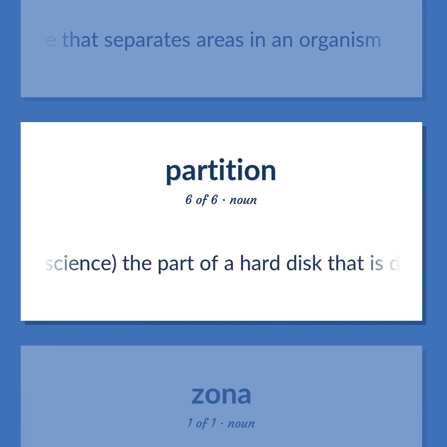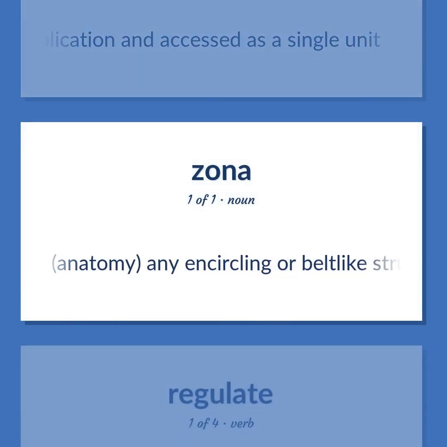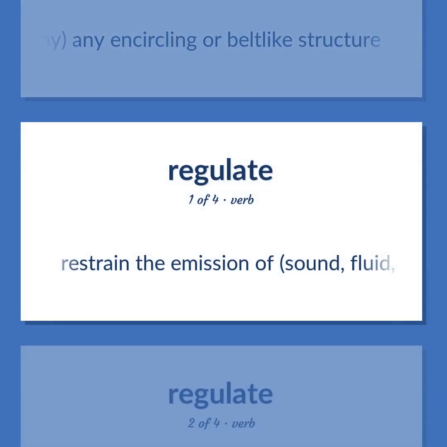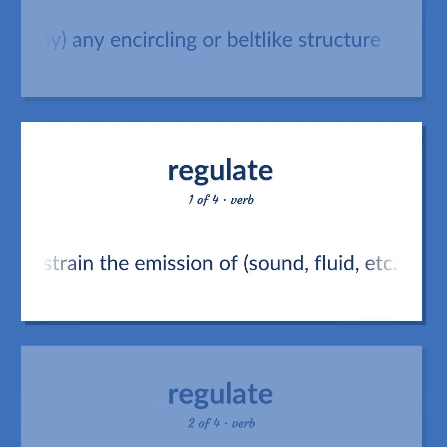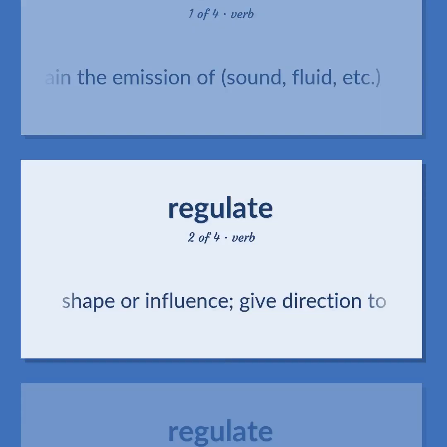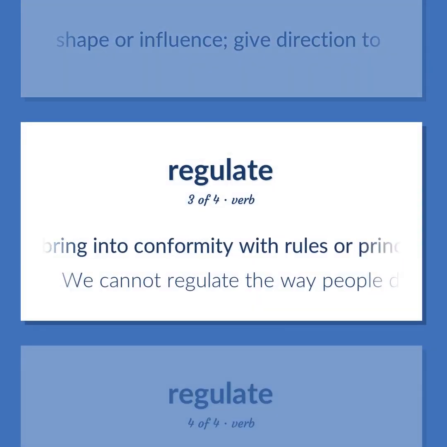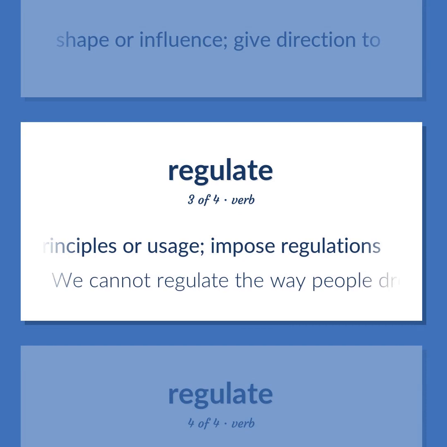Computer science. The part of a hard disk that is dedicated to a particular operating system or application and accessed as a single unit. Anatomy. Any encircling or belt-like structure. Restrain the emission of sound, fluid, etc. Shape or influence. Give direction to. Bring into conformity with rules or principles or usage. Impose regulations. We cannot regulate the way people dress.